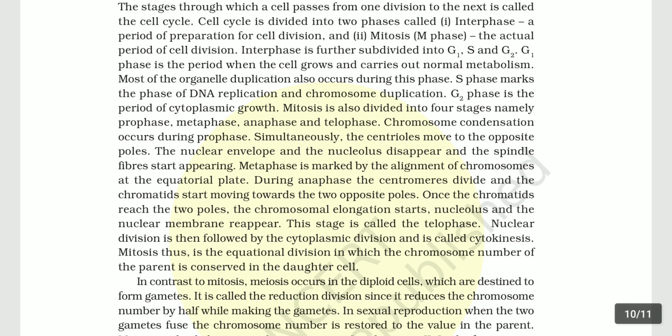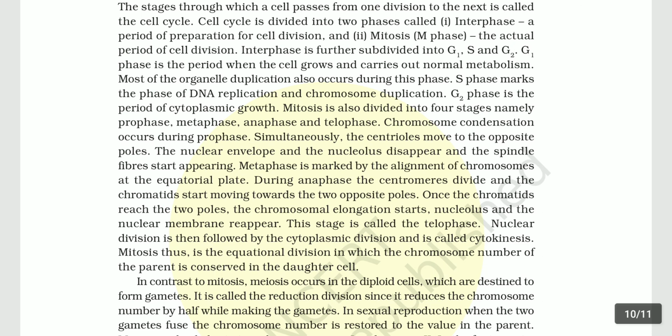Mitosis is also divided into four stages, namely prophase, metaphase, anaphase, and telophase. Chromosome condensation occurs during prophase. Simultaneously, the centrioles move to the opposite poles. The nuclear envelope and the nucleolus disappear, and the spindle fibers start appearing. Metaphase is marked by the alignment of chromosomes at the equatorial plate. During anaphase, the centromeres divide and the chromatids start moving towards the two opposite poles.